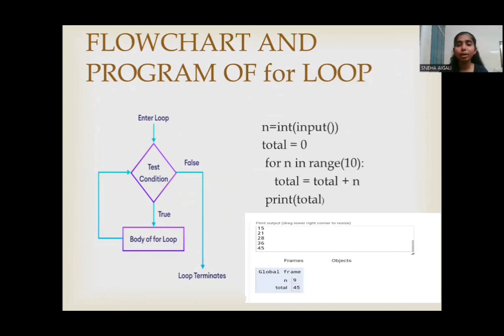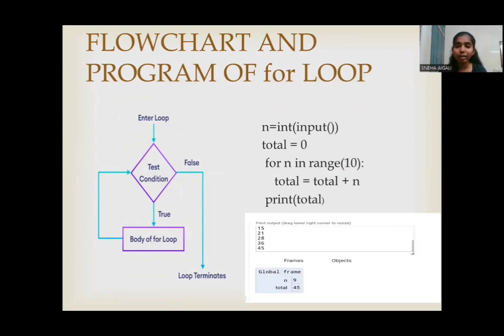Now here we have a program which consists of a for loop. Here n is taken as input from the user, which is converted to the integer data type. And then we declare a variable named total in which 0 is stored initially. Now we write a for loop which begins with the for keyword followed by the variable name, that is n, and the in keyword. Then comes the range in which the integer value 10 is passed, that is, 10 indicates the stop value.